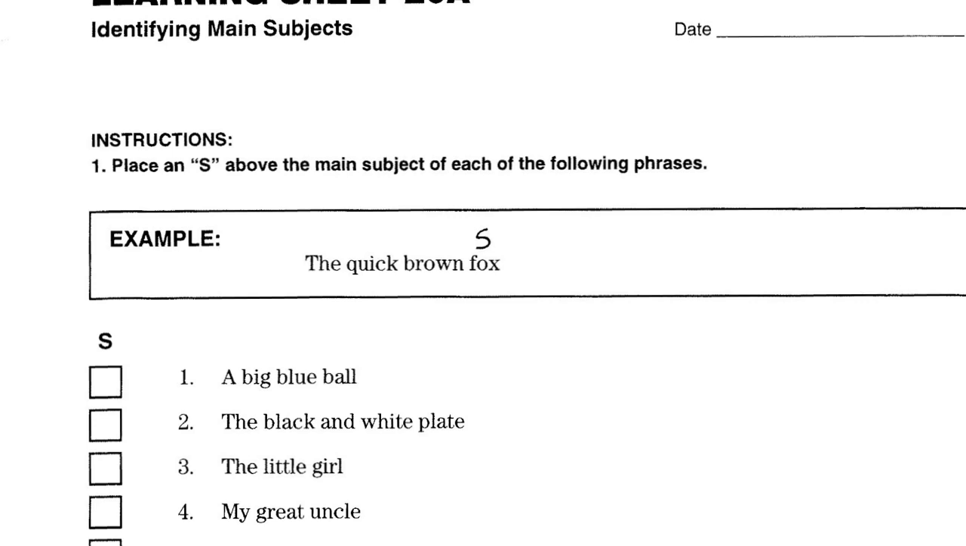In the example, the quick brown fox. We have lots of words there, but what is it talking about? It's not talking about quick, it's not talking about brown, it's talking about fox. So we're going to put an S above fox.